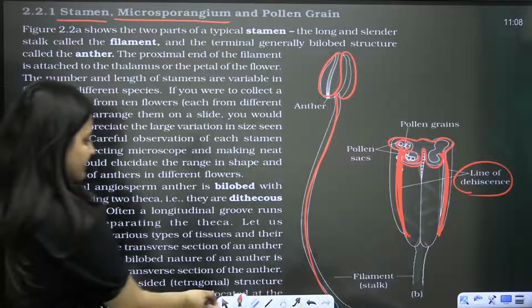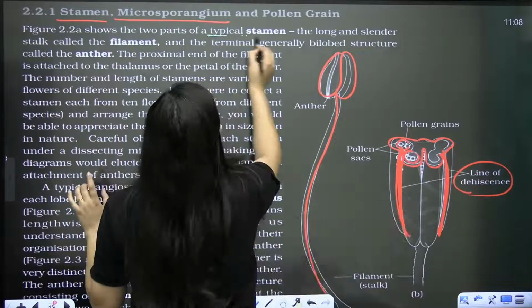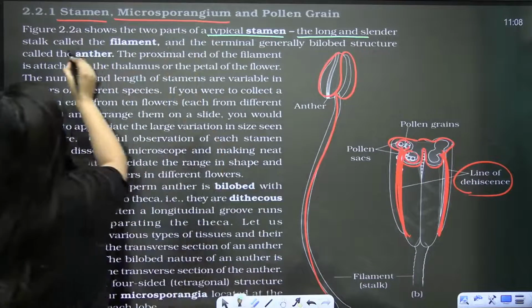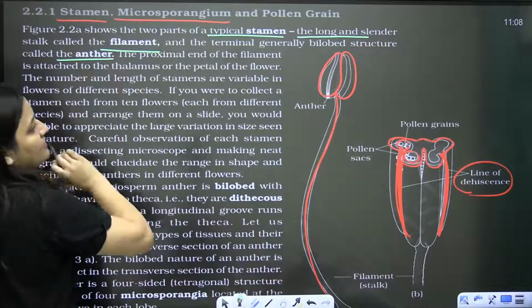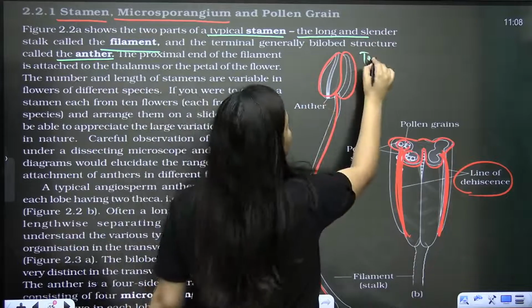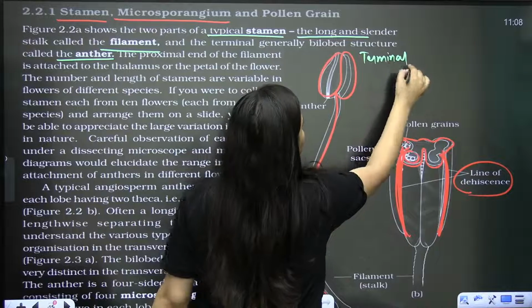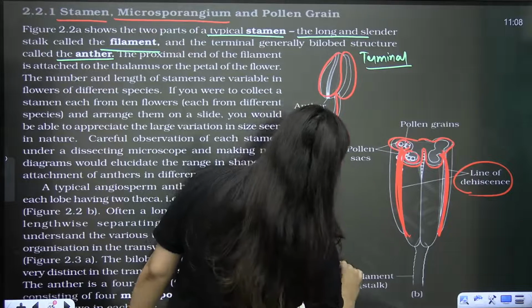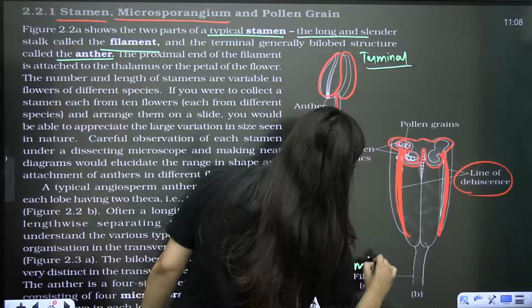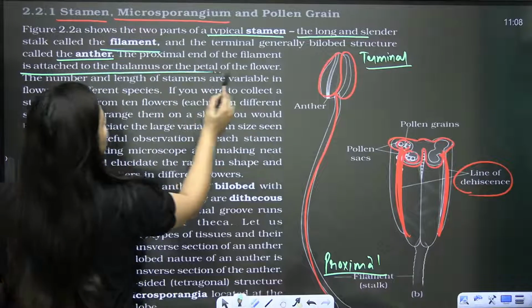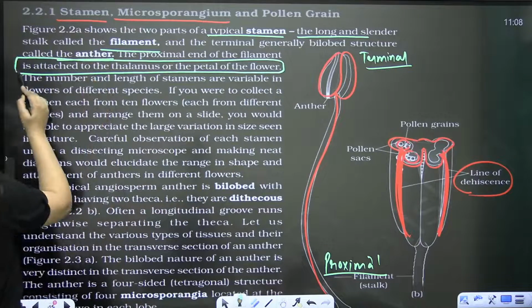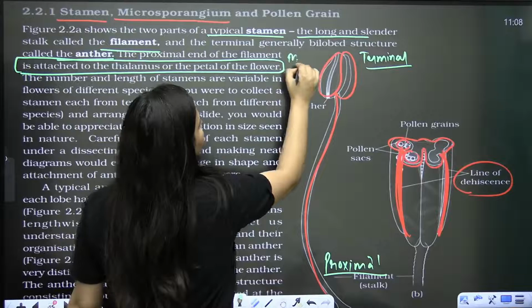So let's revise it from NCERT. A typical stamen has a long and slender stalk, the filament, and the terminal end is the anther. Yes, they can ask you: this is the terminal part, the distal part, and this one is the proximal part. Clear? So the proximal end is attached to the thalamus or the petal of the flower. MCQ.